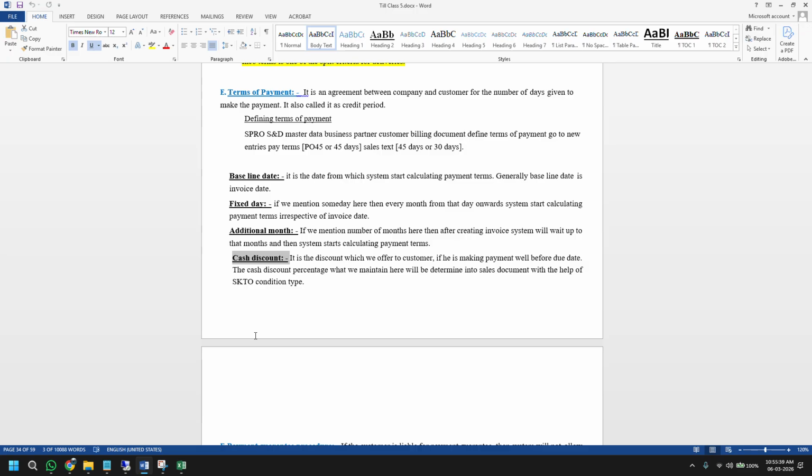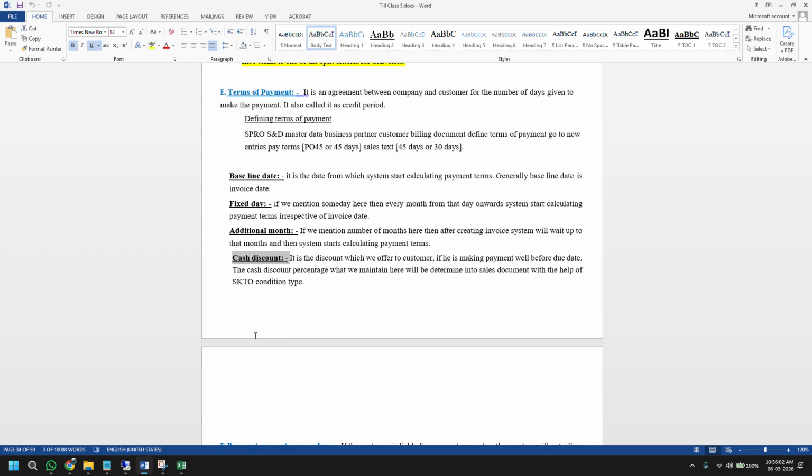So let's say, as I said in our example, I am the customer. I will pay to Tata Steel. Let's say on 8th of March, I went to Tata Steel or I made some online payment. Then Tata Steel, as per the agreement, what Tata Steel has told me, within 10 days if I pay, I will give some cash discount, correct? So then the company will only charge me 98 rupees. That 2 rupee discount I will get.